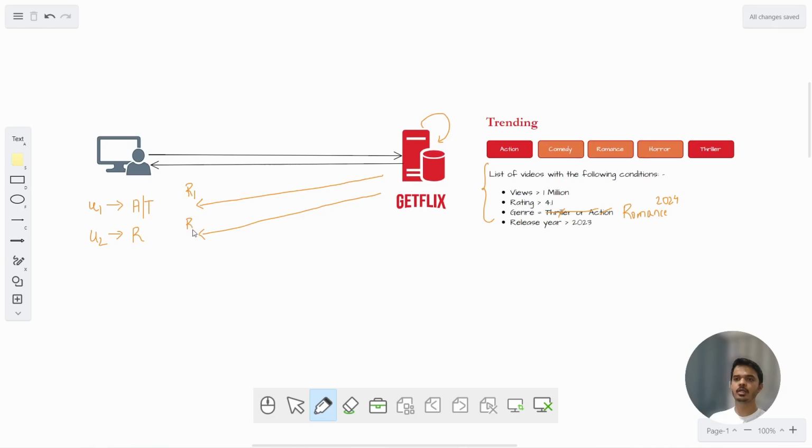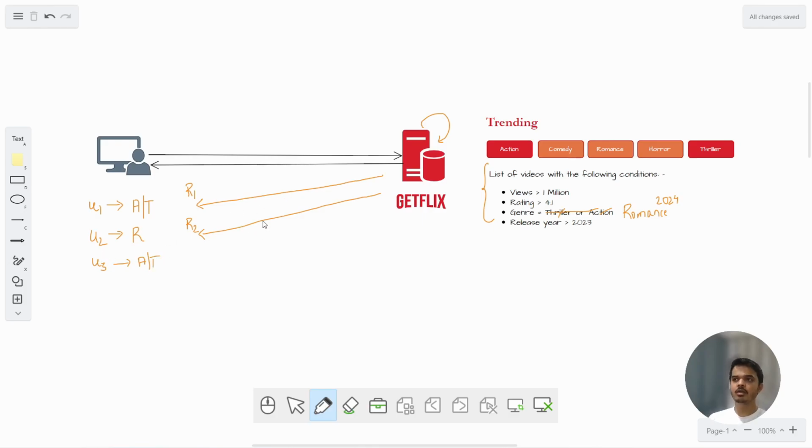It gets R2. Now let's say user u3 comes. User u3 has come, it again requests action and thriller genre.